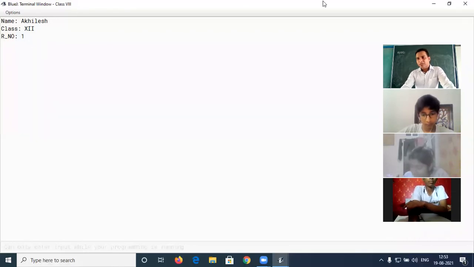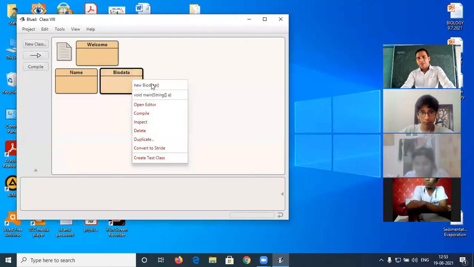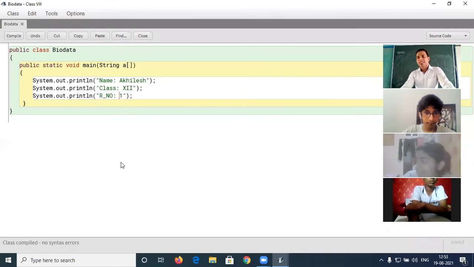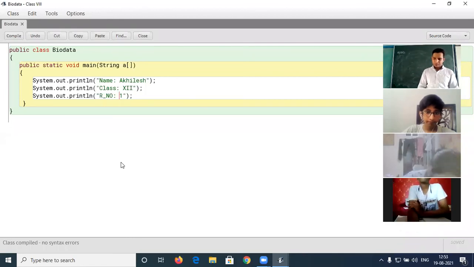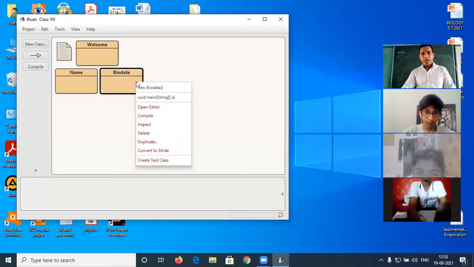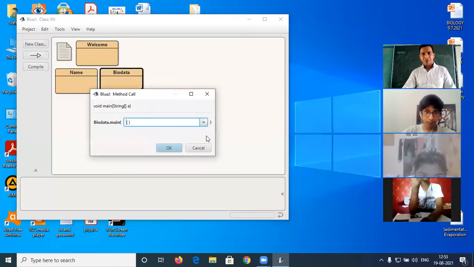Is that clear? So everybody take the snapshot of this program. I am going to open the editor. Take the snapshot. This is your program number 3 that you have to write in the copy. Be quick. Done. After that, I am going to open the output.